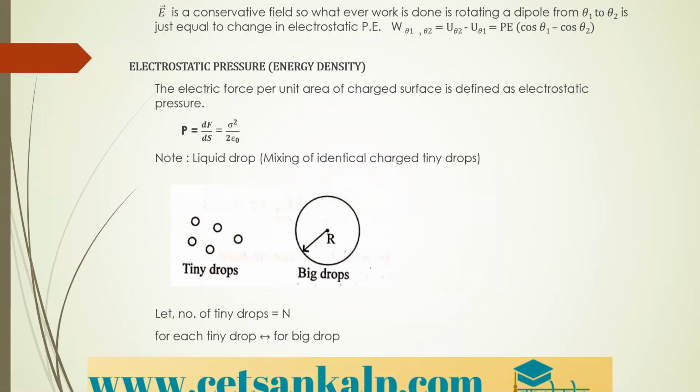Then the next formula is electrostatic pressure, which is also taken as energy density. The electric force per unit area of a charged surface is defined as electrostatic pressure. So what is electrostatic pressure? It is the force per unit area. You can see the formula also: electrostatic pressure is equal to sigma square divided by 2 epsilon naught. I hope you know what epsilon naught is. It is permittivity, right?